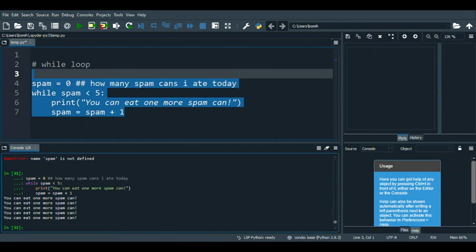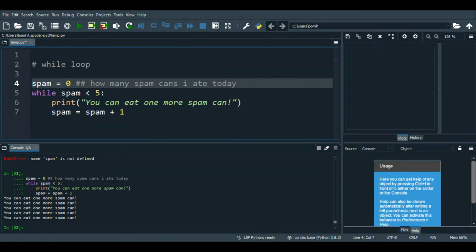And you can see that it did print out exactly how many times we'd want. So when spam was 0, it printed out you can eat one more spam can, and then when spam was 1, you can eat one more spam can, and it does that over and over until spam equals or is greater than 5.